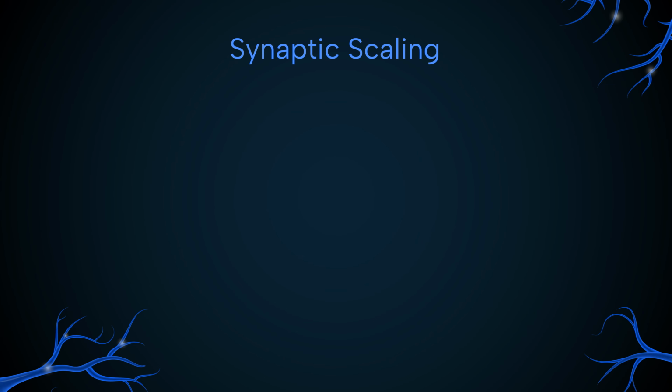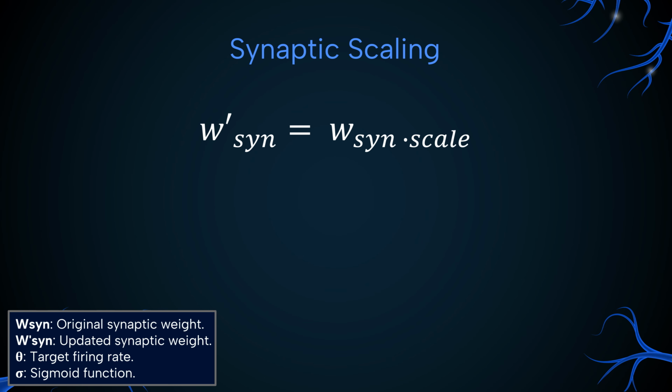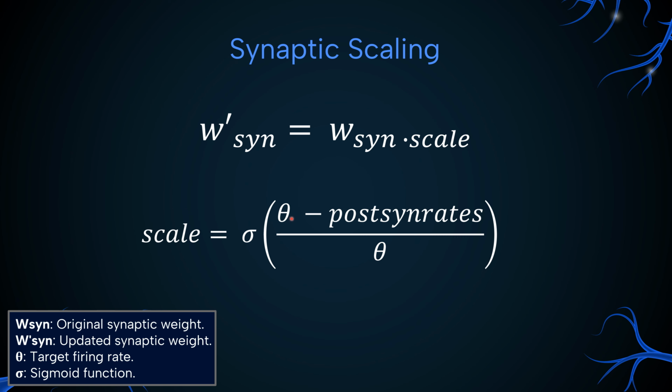We use synaptic scaling, which updates the weights or the connection strength between neurons, as our homeostatic plasticity mechanism. W' here represents the updated synaptic weight, which is calculated as a function of the current synaptic weight and the scaling factor that adjusts the synaptic weight. The scaling factor is calculated based on the target firing rate of the neuron minus the neuron's current activity, and is divided by the target rate to reflect how far the neuron's current activity deviates from the target. Furthermore, the function is bound by a sigmoid, which is centered around 1. If the neuron fires more than the target rate, the scaling factor decreases, which reduces the synaptic weights, weakens the synaptic influence, and discourages excessive firing by bringing it back to target.